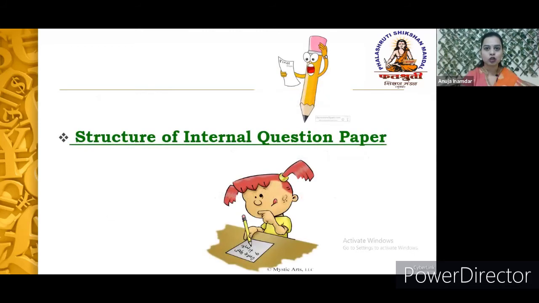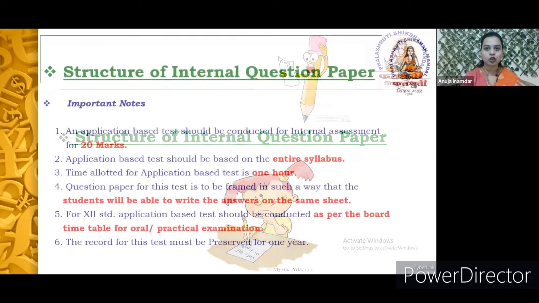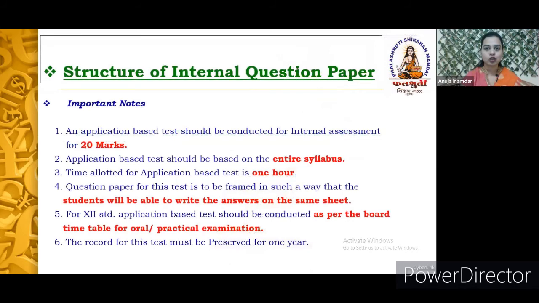Now let's come to the internal question pattern. As far as this internal evaluation is concerned, as I said in the beginning, it is of 20 marks. This particular test will be conducted at your college level. But this test will also be on the entire syllabus, so the entire syllabus is taken into consideration. The time allotted is 1 hour.